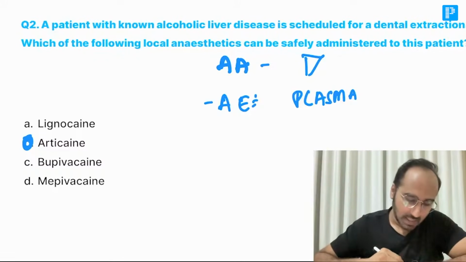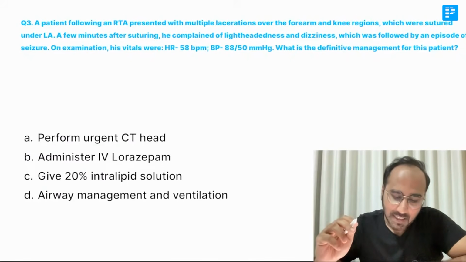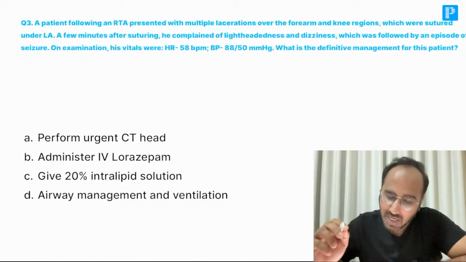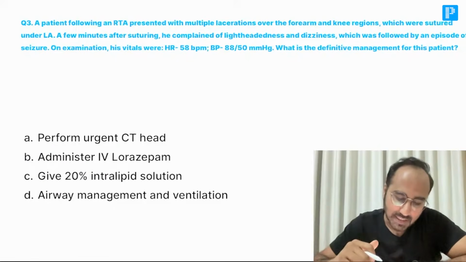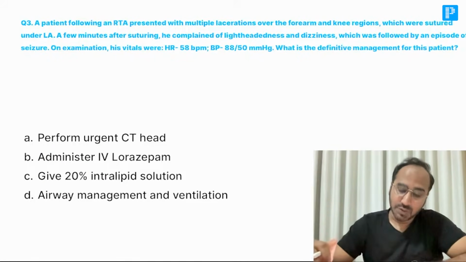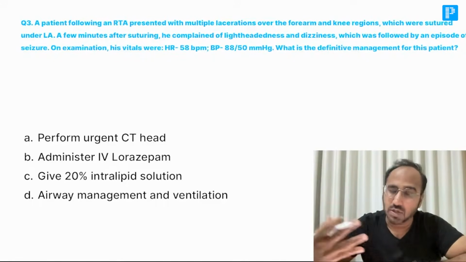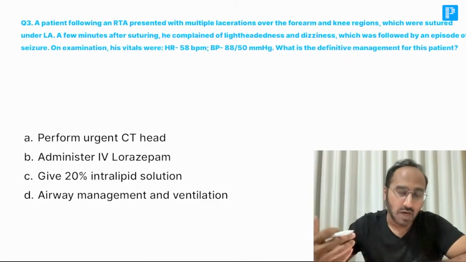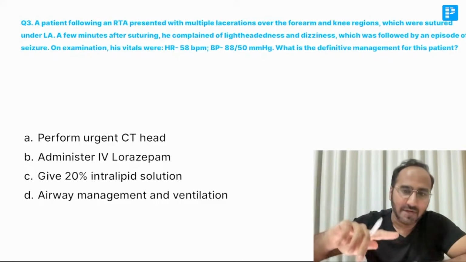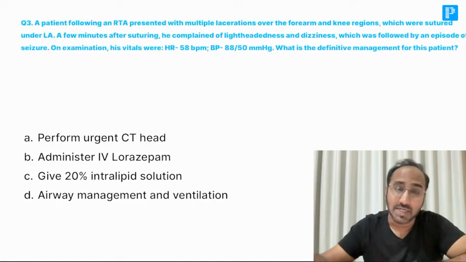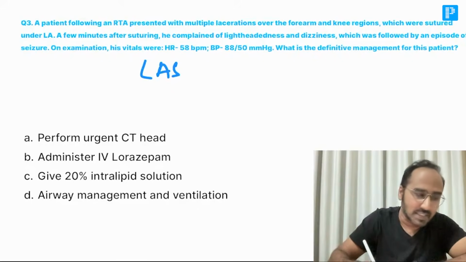Next, a patient following an RTA presents with multiple lacerations on his forearm and knee region which were sutured under local anesthesia. A few minutes after suturing, he complained of lightheadedness and dizziness, which was followed by an episode of seizure. So basically, after receiving a local anesthetic, the patient is complaining of seizure and dizziness. That indicates either you have exceeded the dose, or the local anesthetic has gone intravascular. The patient is now having the features of local anesthetic systemic toxicity.